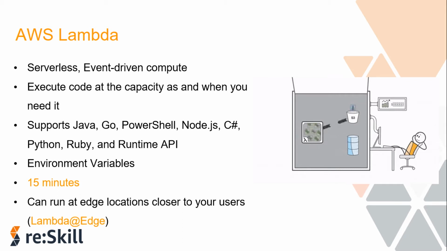Another amazing feature that we have got with Lambda is Lambda@Edge. It's a feature of Amazon CloudFront that enables you to run the code closer to your users of the application, which improves the performance and also reduces the latency. It runs your code in response to the events that are generated by the CloudFront Content Delivery Network. And for the Lambda function metrics, you can go ahead and check them in CloudWatch. When your function finishes the processing of an event, it will send the metrics about the invocation to Amazon CloudWatch. So these are a few basic things to get you started with Lambda. We will dive a little deeper into it in the further slides.